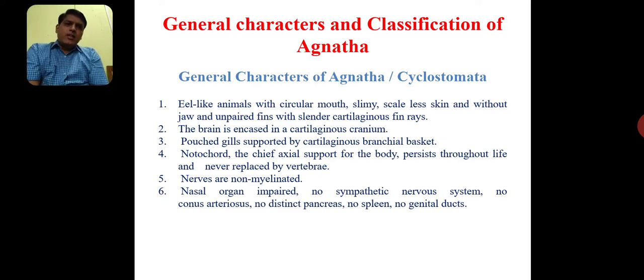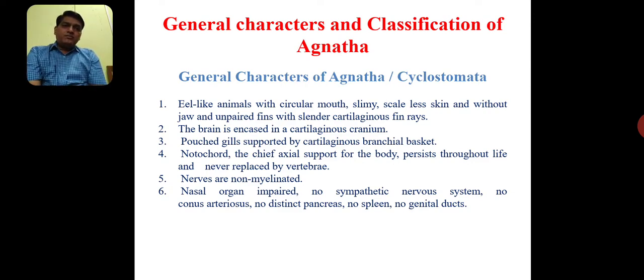They also have pouched gills supported by cartilaginous branchial baskets. Gills are pouched. The number varies from 7 to 15 pairs of gills in the case of cyclostomes.